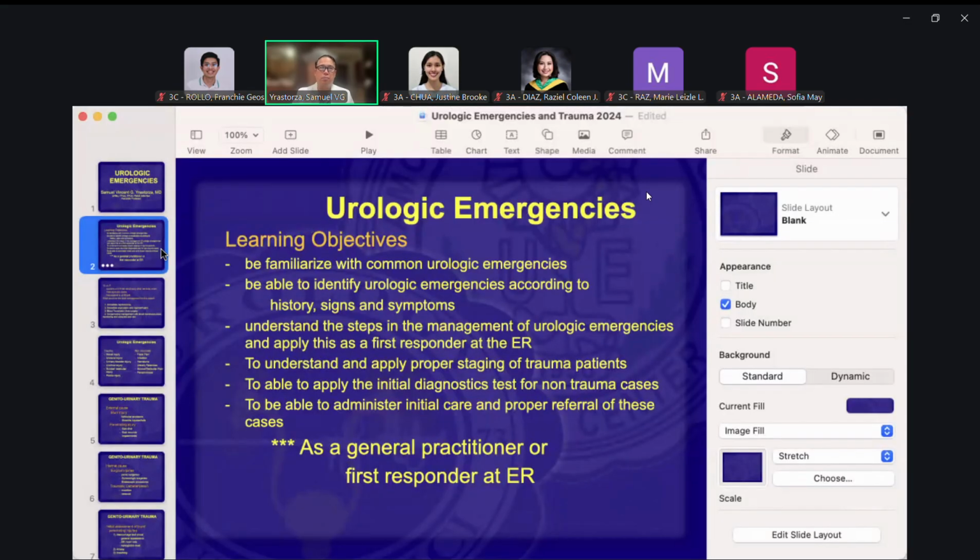This urologic emergency topic encompasses several lectures, probably around 15 to 20 chapters in the textbook. Trying to compress them into one lecture would be a daunting task.